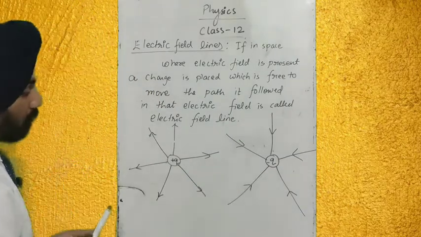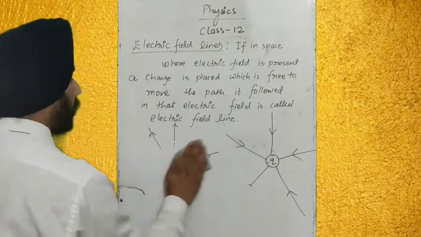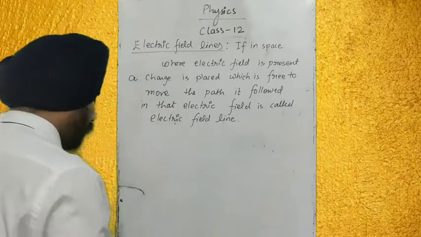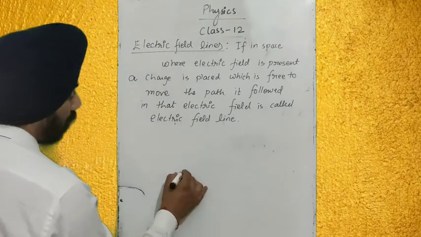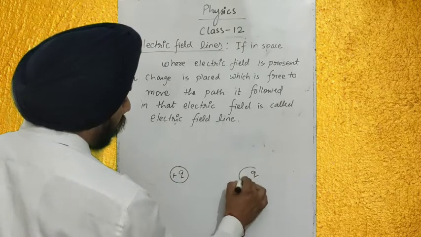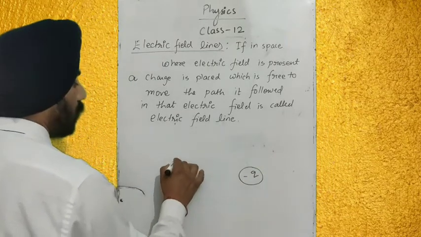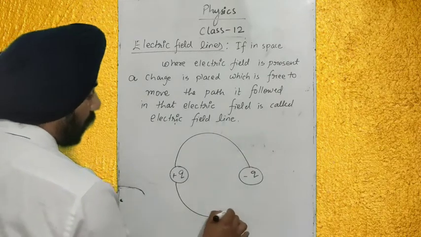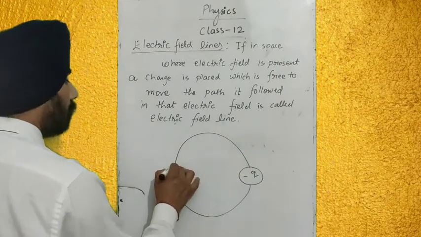If both charged particles, positive and negative, are present together in the space, this condition we also call a dipole. Plus q and minus q both are present, so these lines are originating from plus q and ending at minus q.